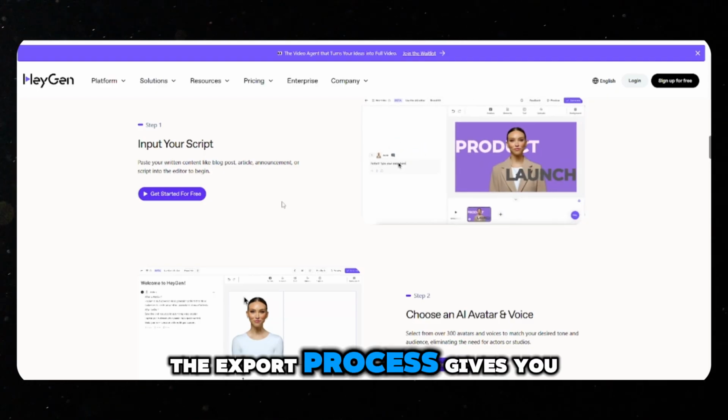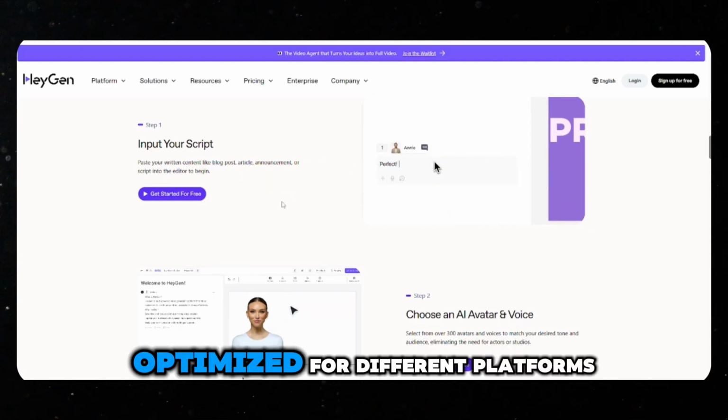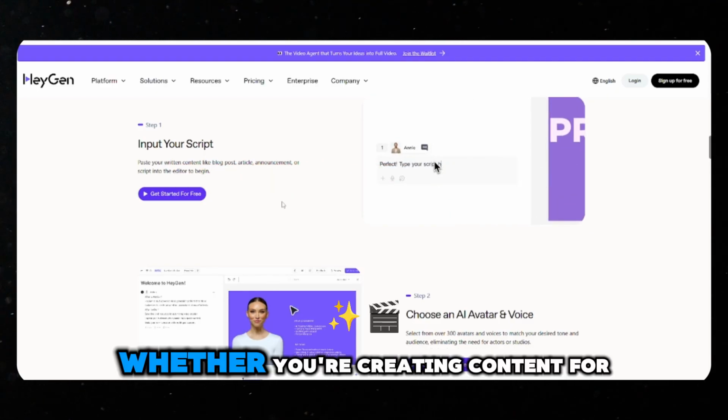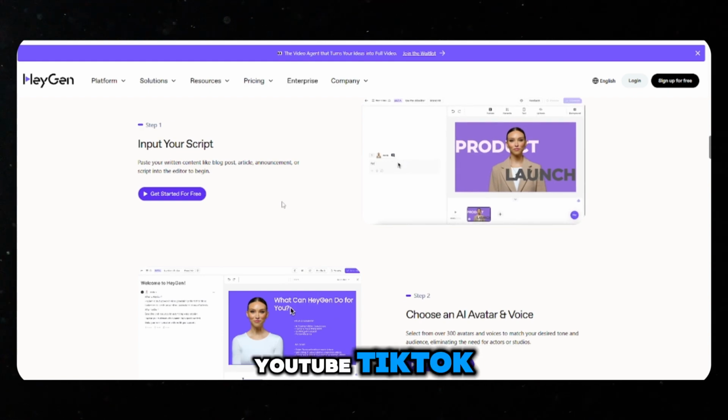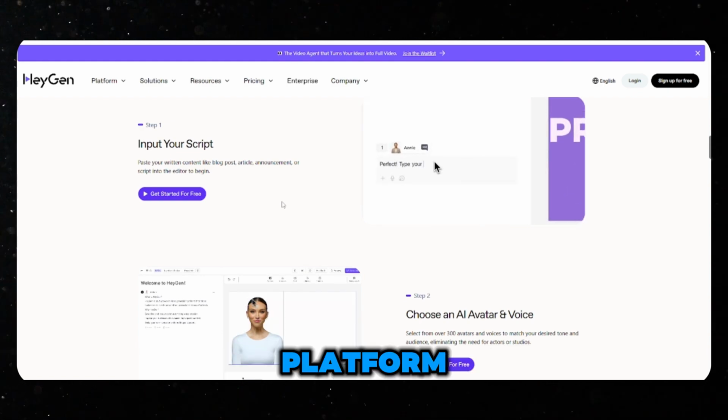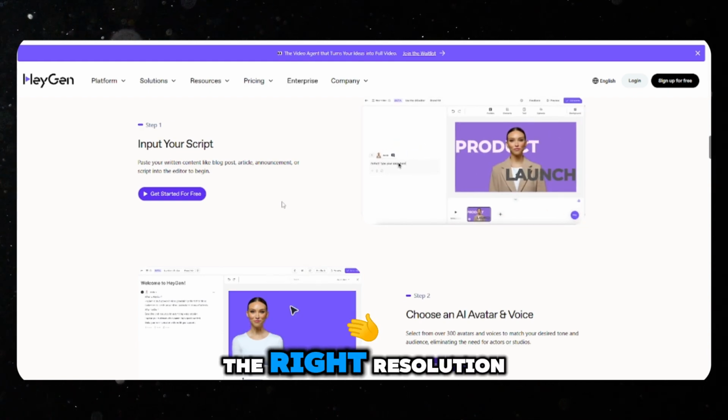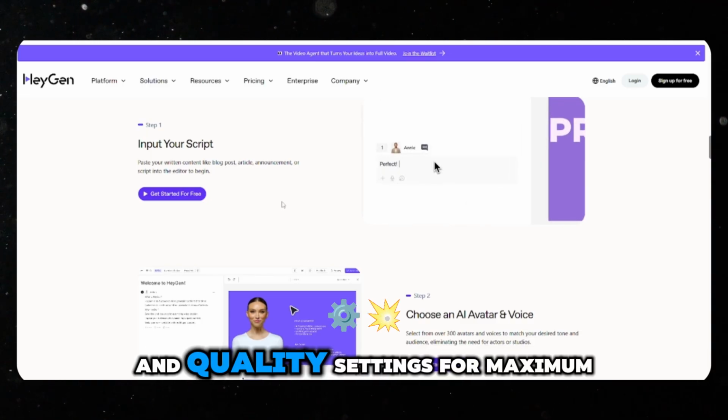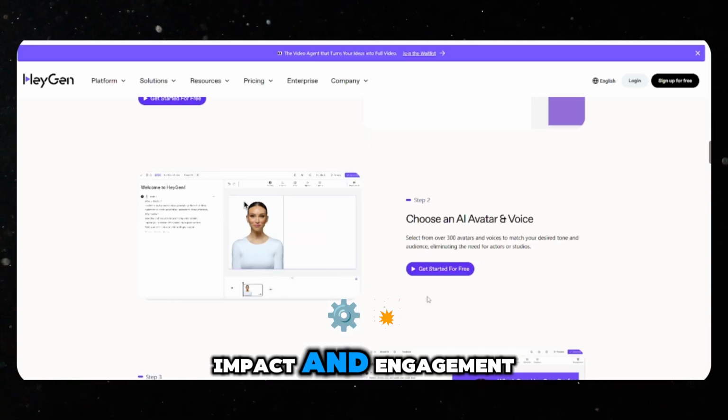The export process gives you multiple format options optimized for different platforms. Whether you're creating content for YouTube, TikTok, Instagram, LinkedIn, or any other platform, HeyGen provides the right resolution, aspect ratio, and quality settings for maximum impact and engagement.